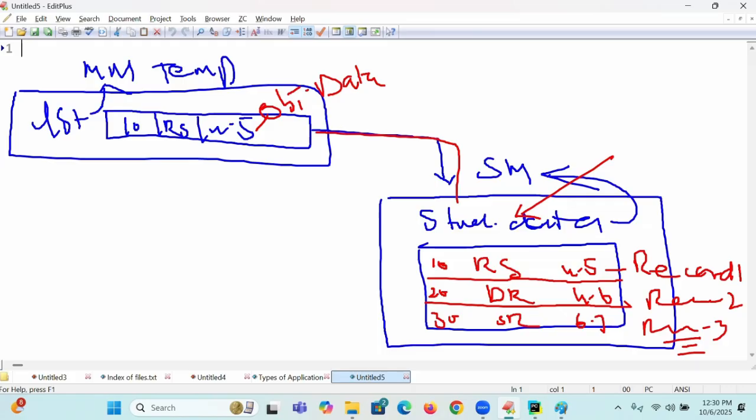What is the definition of a file? A file is a collection of records. All the records are present in the file. Your college students' data is called a record. There are 100 students in the CSE branch, and all 100 students' information is in the file. Each student's data is called a record. So a collection of records is called a file.